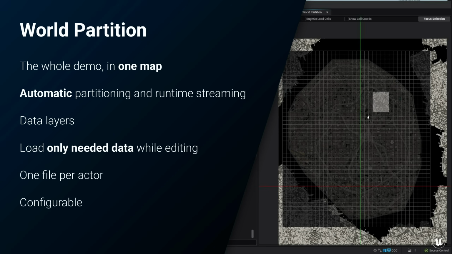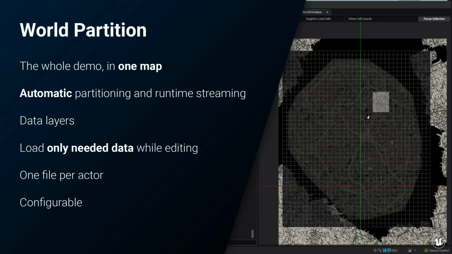World partition also improved workflows and iteration times massively for our content teams by allowing them to limit the data they had to load while working in the editor. They had the control to load only the cells or layers they needed to work on at any given moment. Plus, the one file per actor feature of world partition massively reduced asset contention, which meant more folks working in parallel in the same world without getting in each other's way. This was a big deal for us.